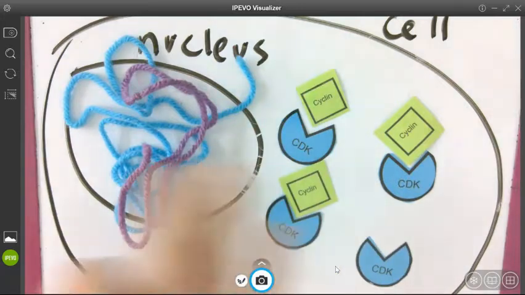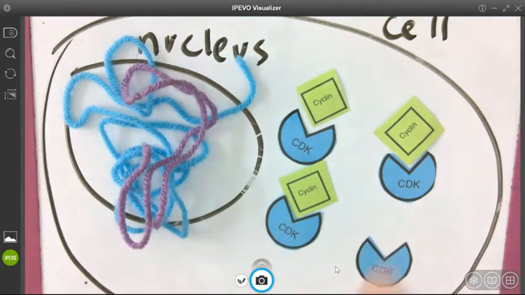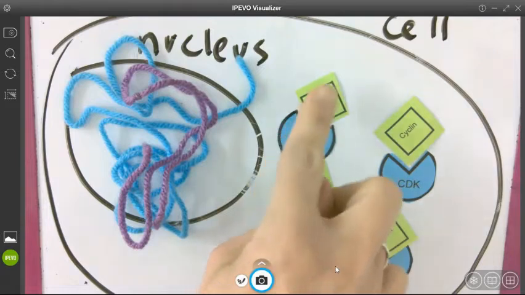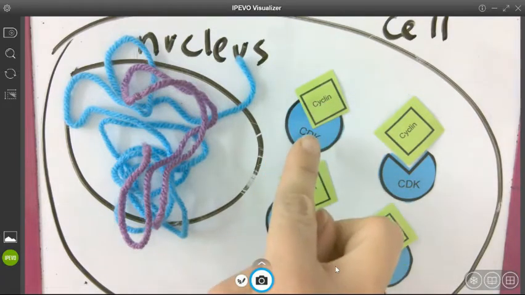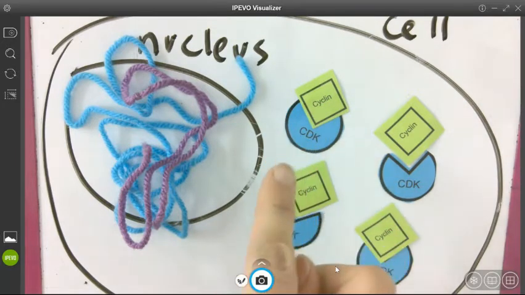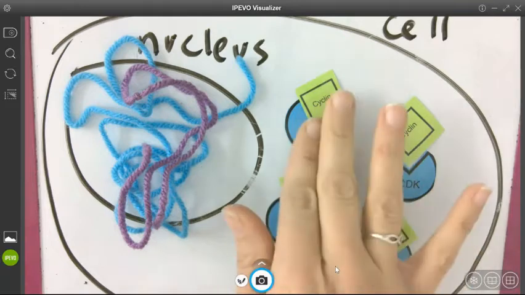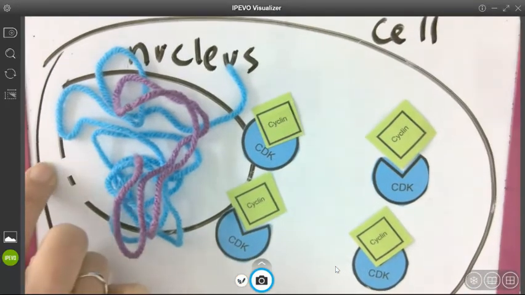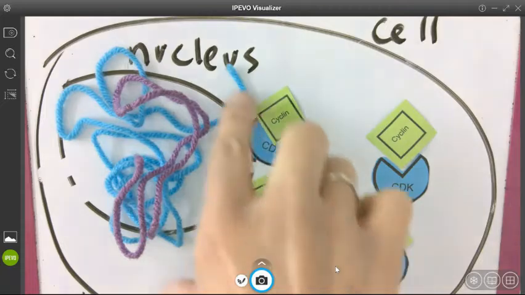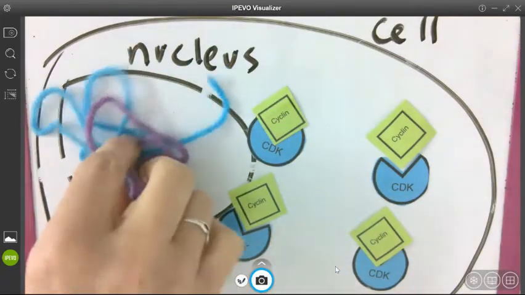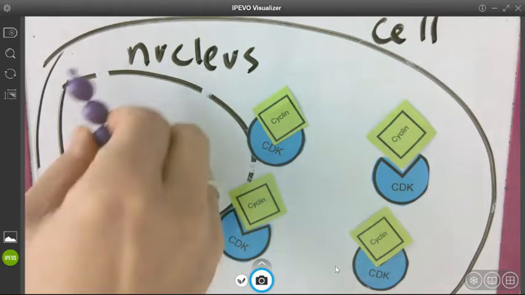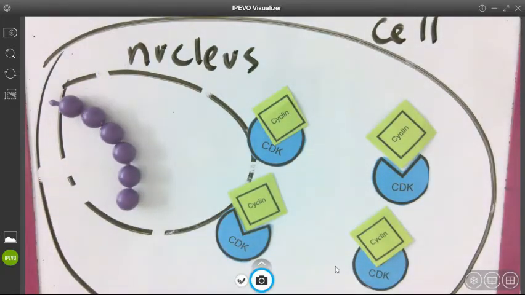Keep proofreading the DNA, repair anything that needs to be repaired. If that's going well, we make another G2 cyclin. At this point, we have a new cyclin CDK complex. It's the G2 cyclin and the CDK complex. And what that does is phosphorylate the nuclear envelope, helping it break down. At this point, too, our chromatin is being condensed into chromosomes.